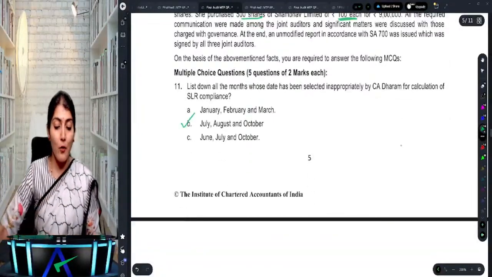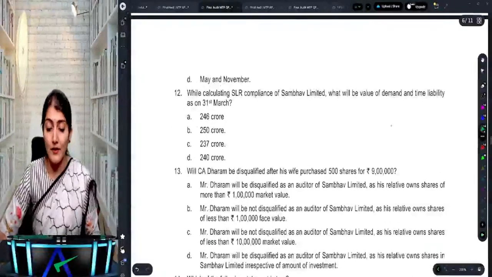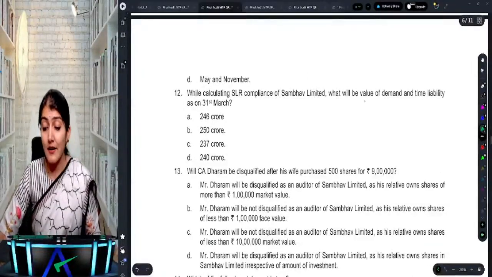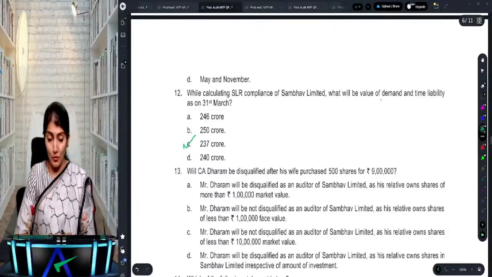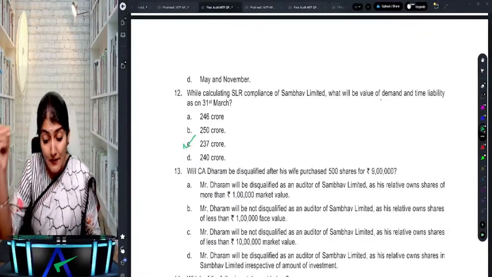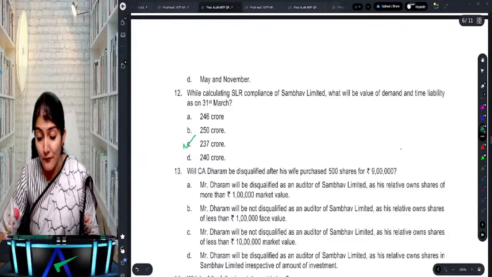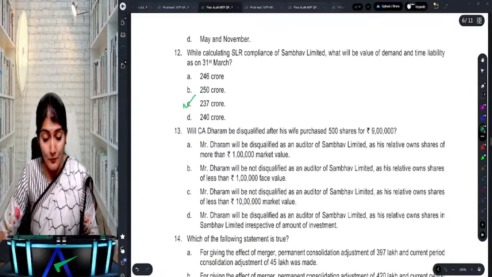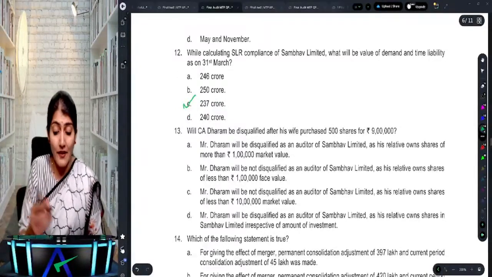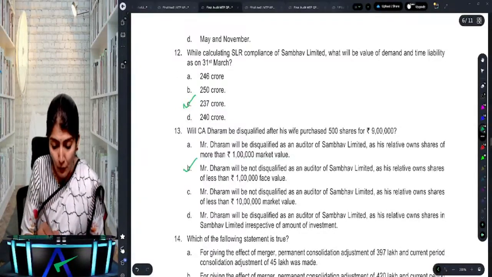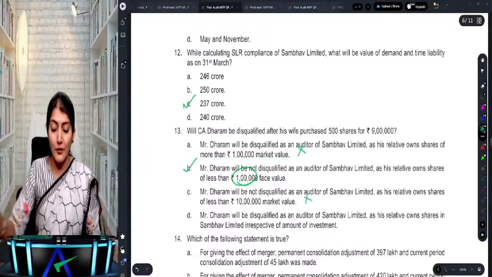So that is July, August and October. Then while calculating SLR compliance, what will be the value of the demand and time liability? 237 crore. Then will CA Dharam be disqualified after his wife purchases 500 shares of 9 lakh rupees? What does it say? Will not be disqualified as relative owns shares of less than the face value of rupees 1 lakh. So market value is not relevant over here.